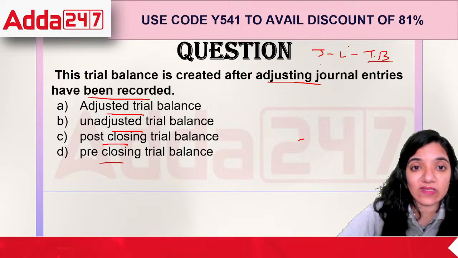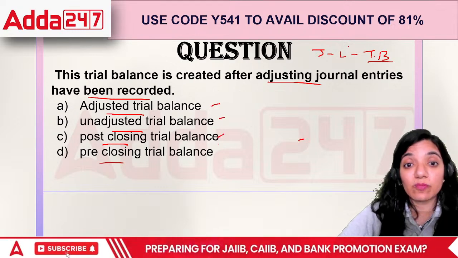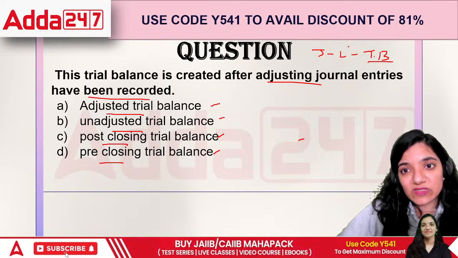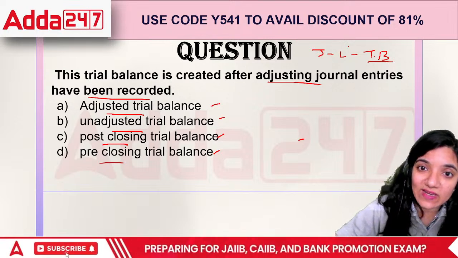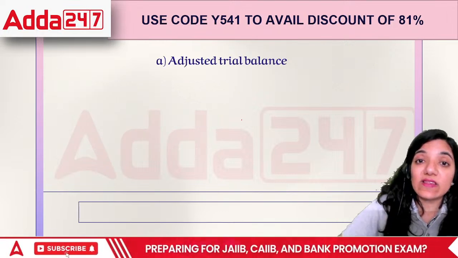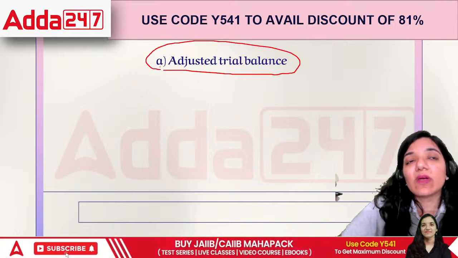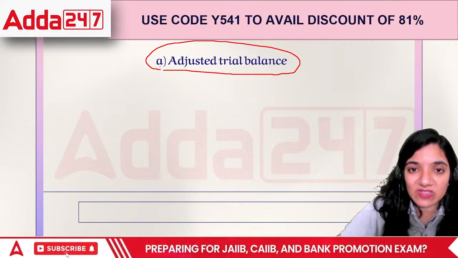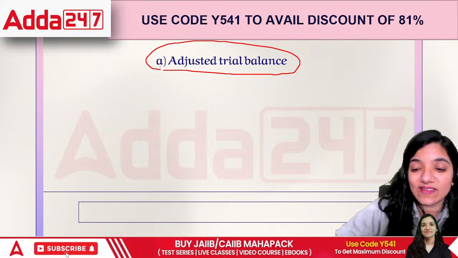Once we're preparing all these things, how do we look forward to it? Adjusted trial balance, unadjusted, pre or post. Once we are done with all the entries which we are supposed to record, what we create is the adjusted trial balance. This has got everything. This is the trial balance which becomes the base for the next level of financial statements. So this is a very important area to work upon in the accounting cycle.